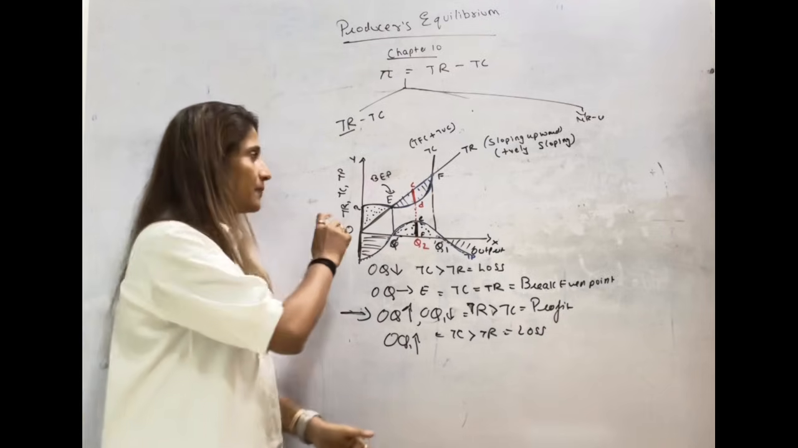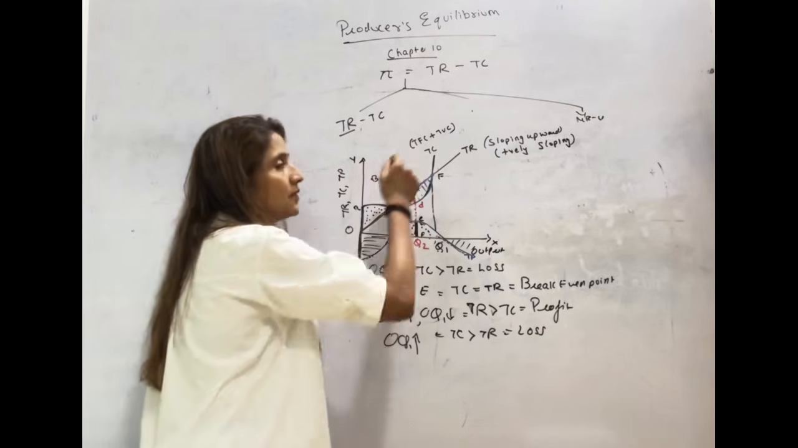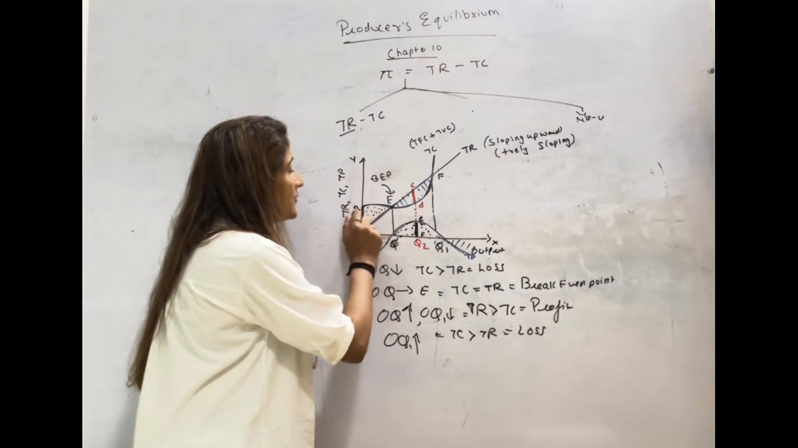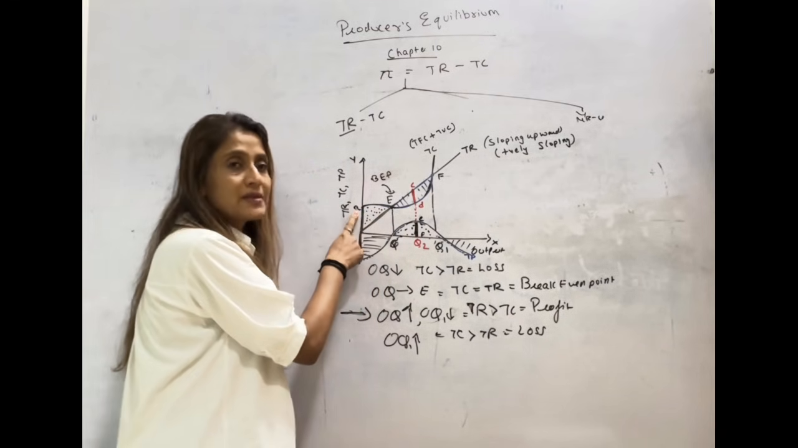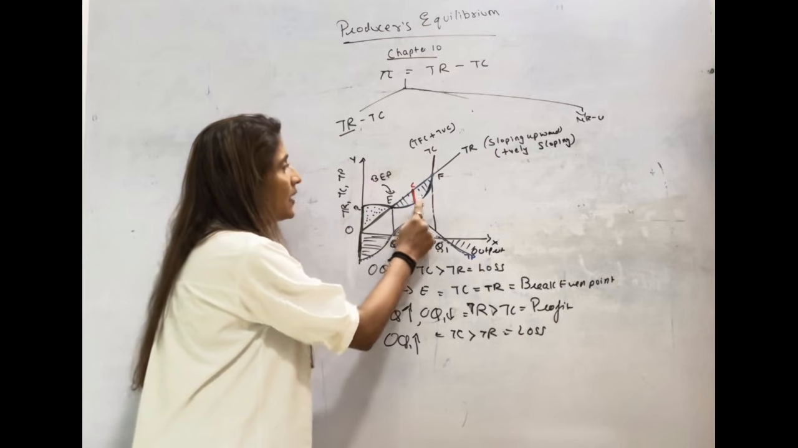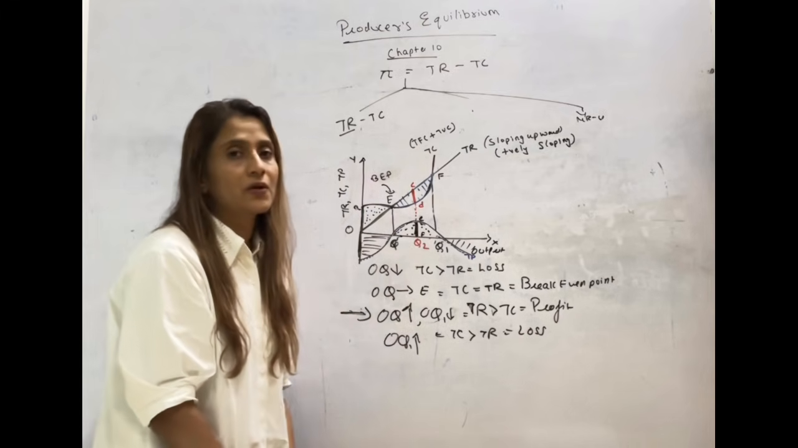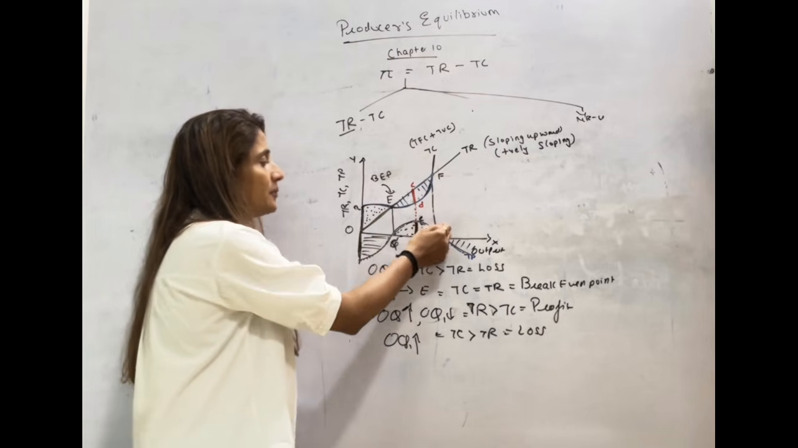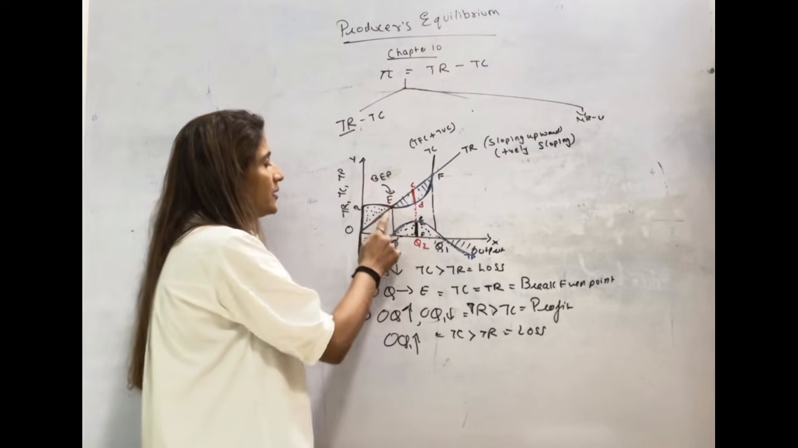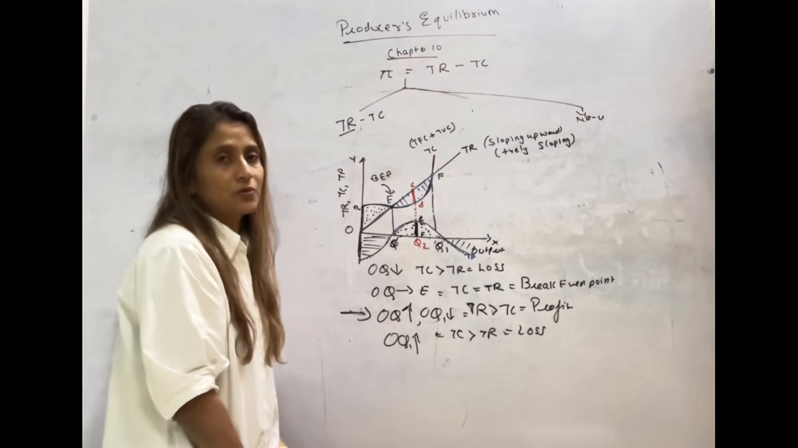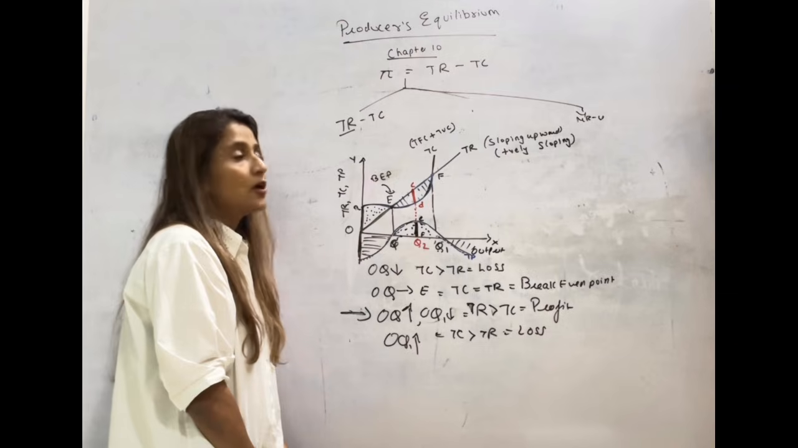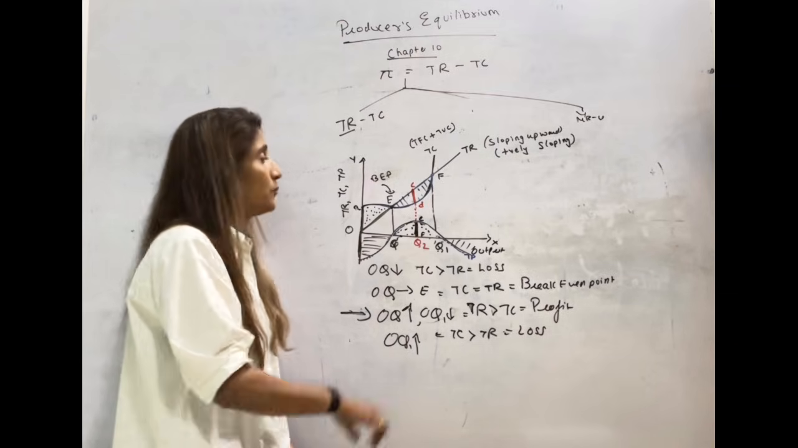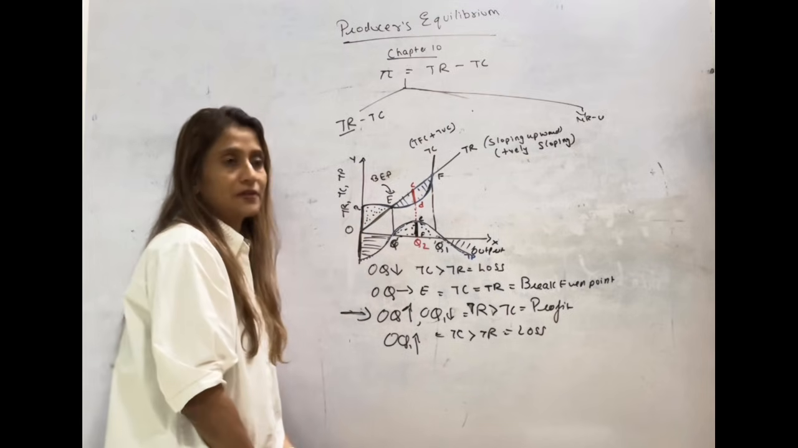Let me give a quick recap. In this, the TR curve is sloping upward since it's perfect competition. The TC curve starts from point A, which represents total fixed cost. It is concave downward, then concave upward, because it follows the law of variable proportion. It intersects at point E and point F. Point E corresponds to the output level OQ, the break-even point. Any output level less than OQ is going to be loss, because at that level total cost is going to be more than total revenue.